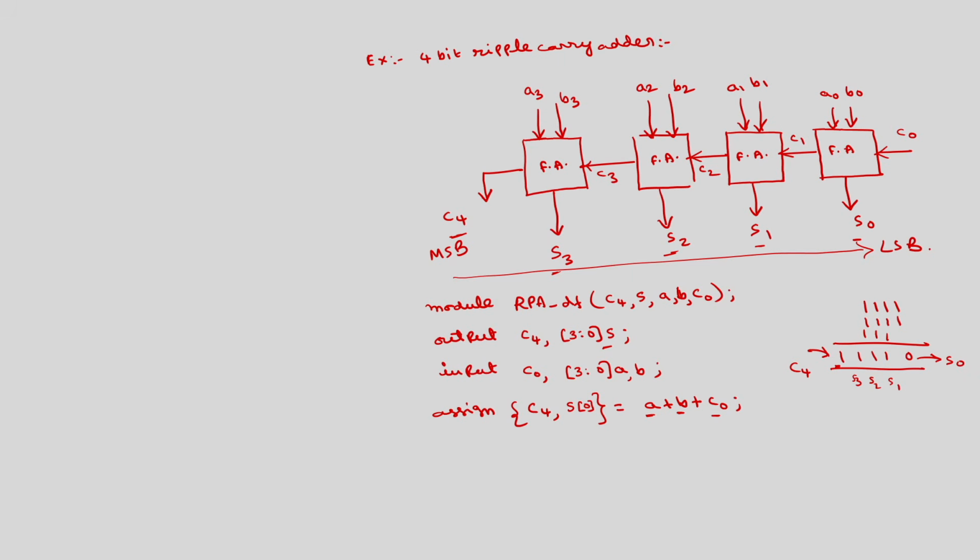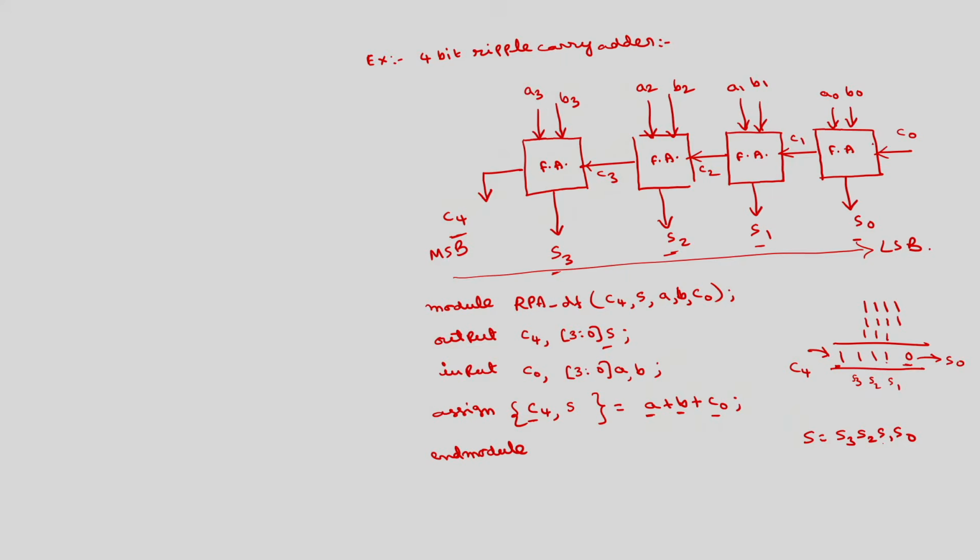Among these 5 bits, the least significant bit is assigned to S. We can also simply write S here, because S is nothing but S3, S2, S1, S0. So, the LSB is assigned to S0, the next bit is assigned to S1, and so on, and the MSB is assigned to C4. Then we have endmodule. This is the beauty of concatenation.